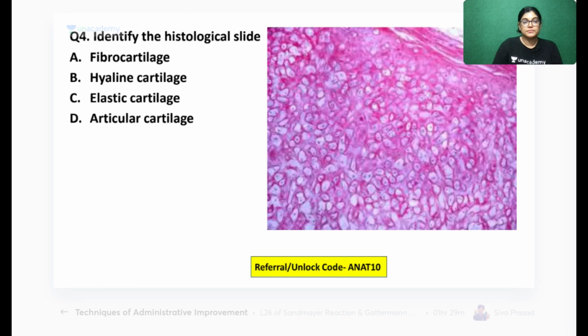All the best. Identify the histological slide, whether it is fibrocartilage, hyaline cartilage, elastic cartilage, or articular cartilage.